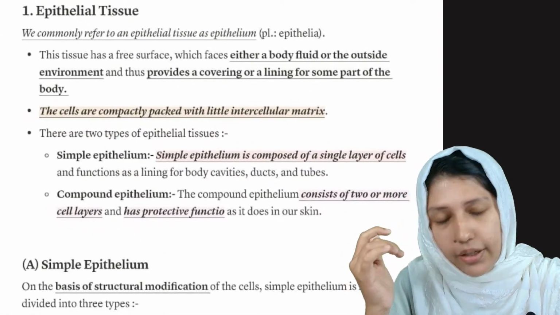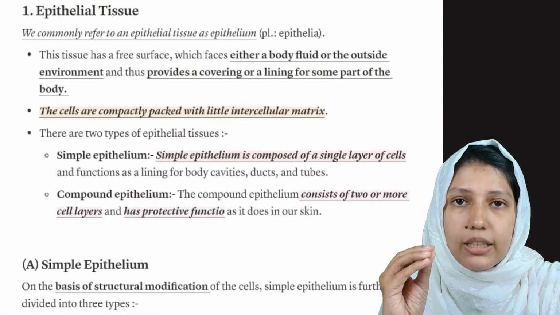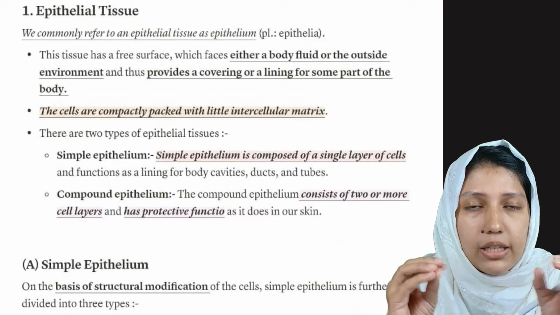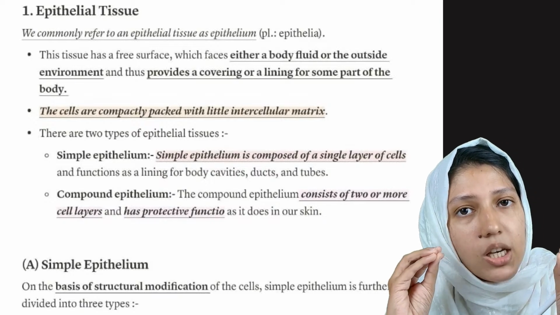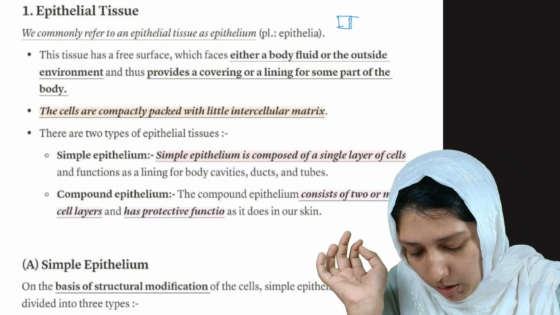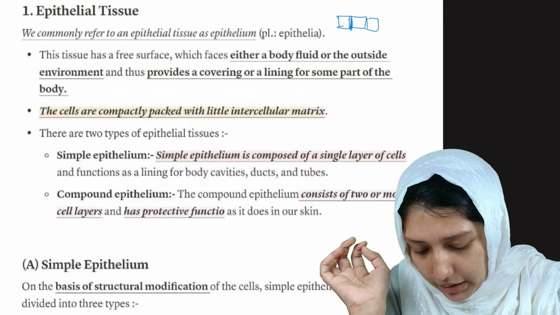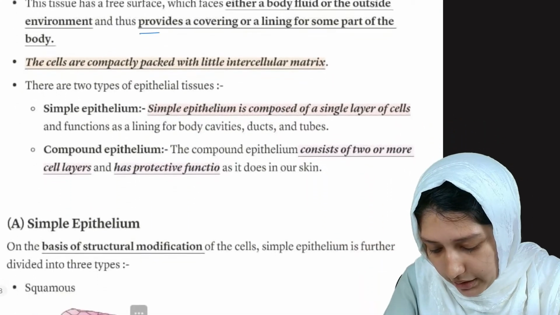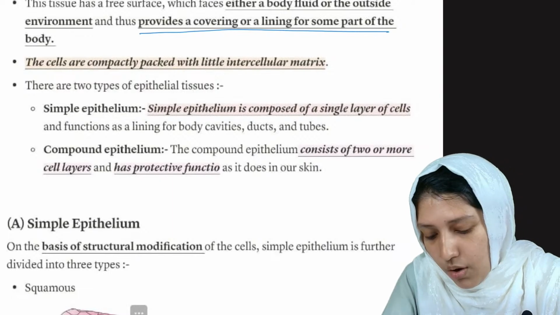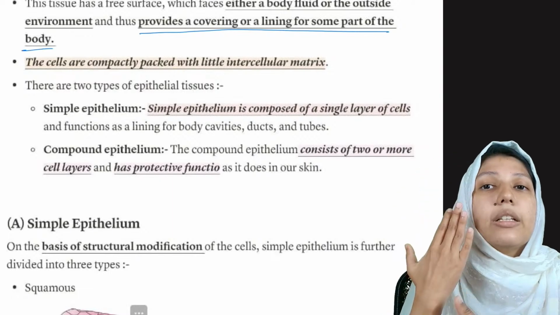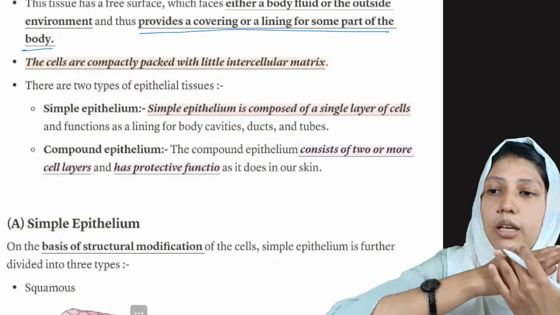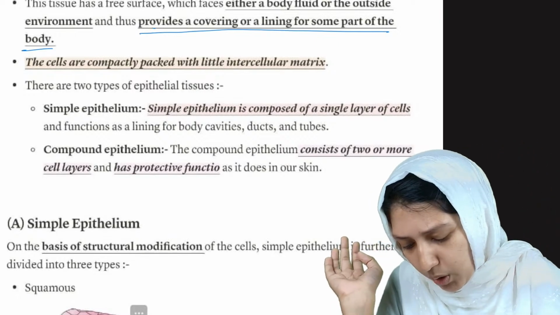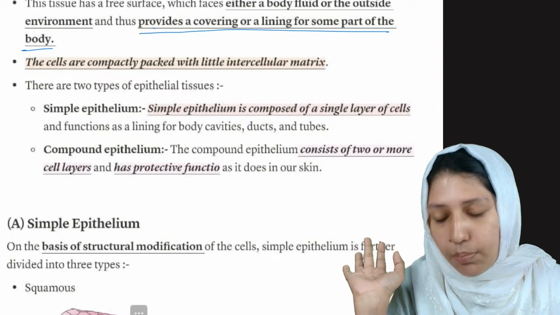What about epithelial tissue? As I said, they are structural cellular aggregations which are connected by junctions. There will be cells, and the cells will be connected by junctions in between them, and they provide a covering or lining for some part of the body. In skin it is epithelia, so it is protecting our body or covering our body. Clear? It provides a covering or lining for some of the parts.